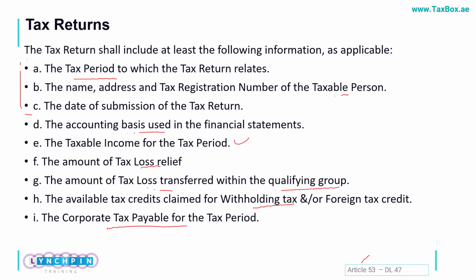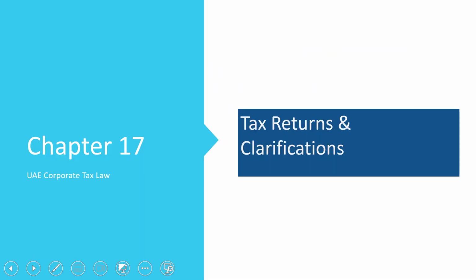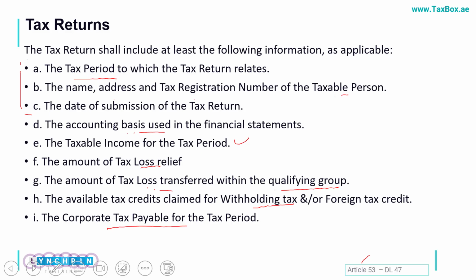Now, this is very important to know that the tax return which we are filing may not require us to have any supporting documents uploaded on the FTA site. As we can see in VAT also, we do not upload anything.